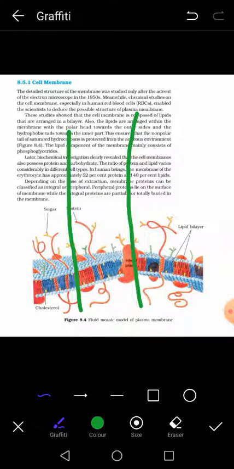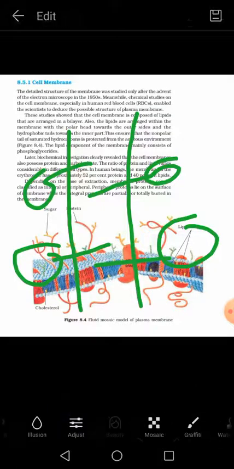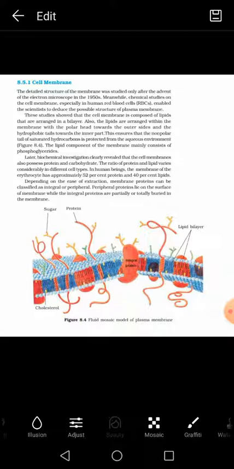hydrophilic head is towards the outer membrane, and the hydrophobic tail. Here the circular region is the head region, which is located towards the outer side, either the internal environment of the cell or the external environment of the cell, and the tail region is located towards the between portion of the two membranes. This head is located outside, and the tail, which is hydrophobic, is towards the inner side. So this is the basic feature.